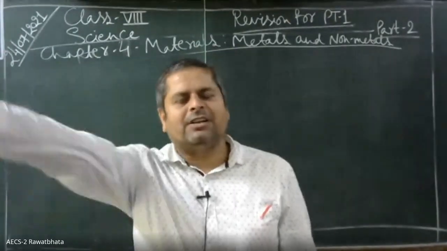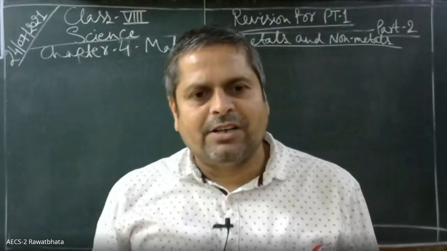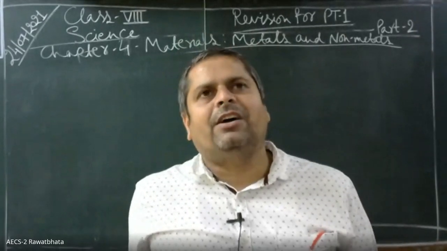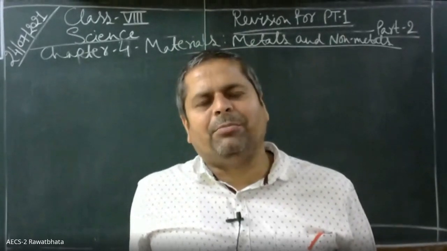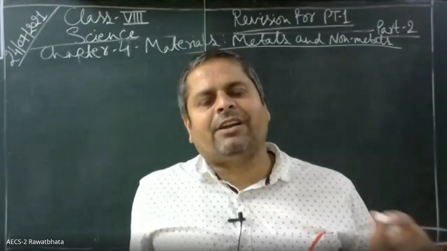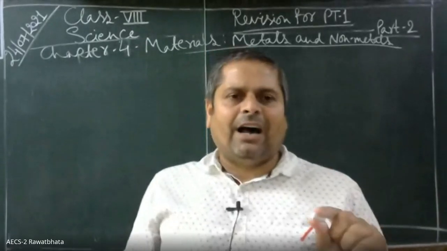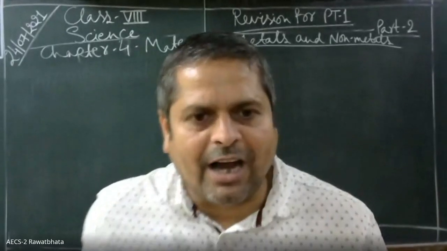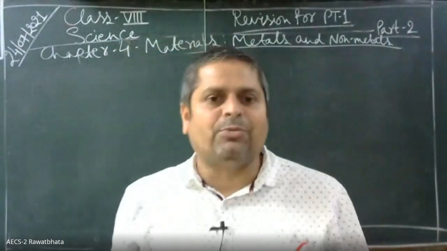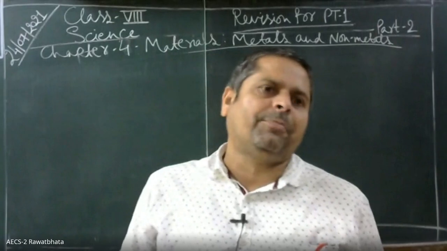So metals are generally harder substances. They are hard solids, but there are some metals like sodium and potassium. They are so soft that they can even be cut with a knife. But in general, metals are hard solids, like iron. You might have seen iron, aluminium, copper. These are hard solids.